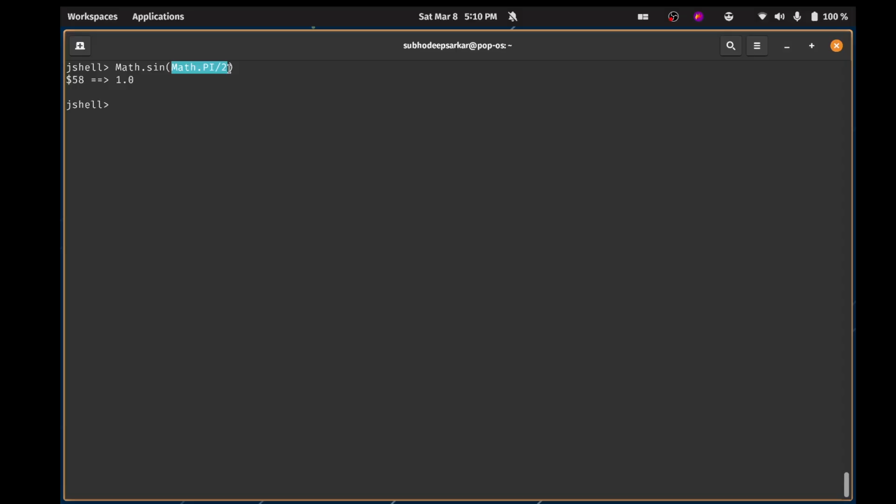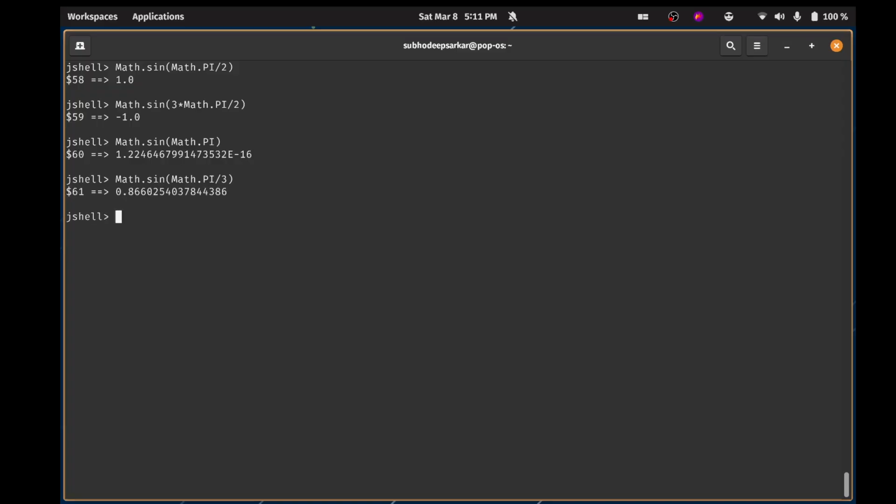So Math.sin of pi by 2 would give you 1. What about 3 into pi by 2? Minus 1.0. Okay. What about just pi? Okay, this is undefined, right? Just pi is 180 degrees, right? Yeah, 180 degrees. It is anyway undefined. Let's check it out once. Okay, pi by 3. Okay. Pi by 4. Okay.